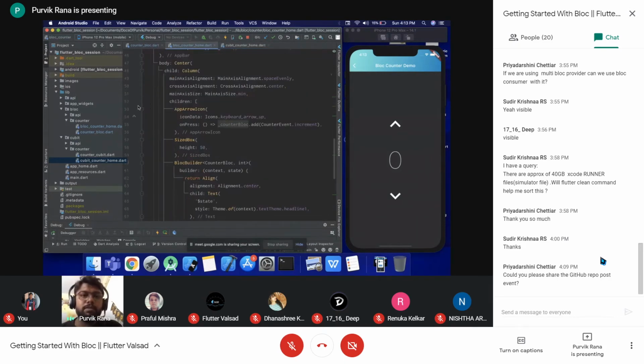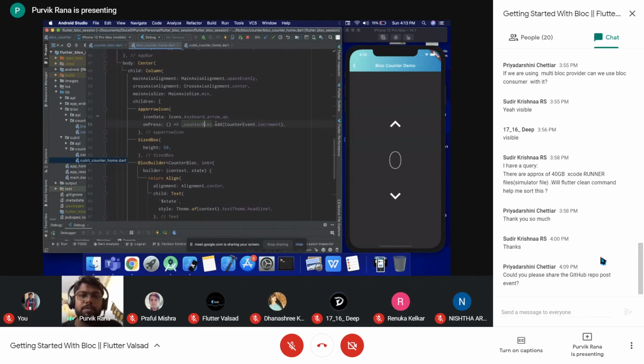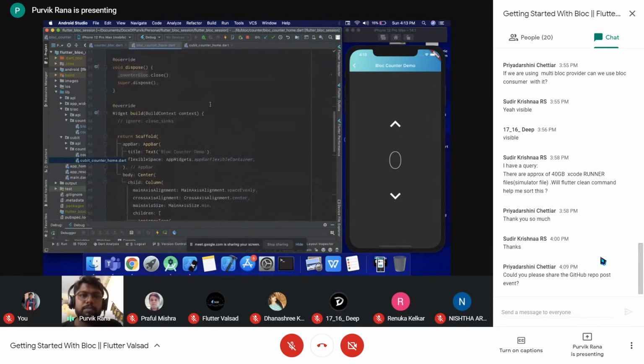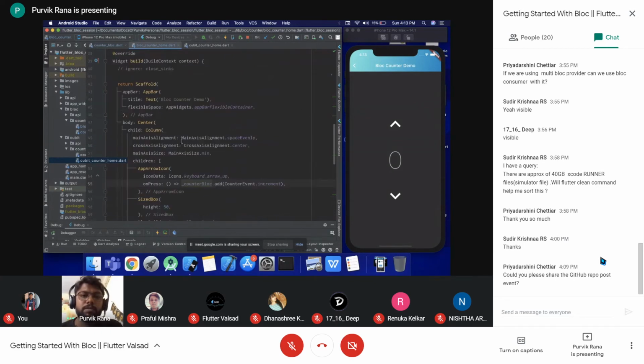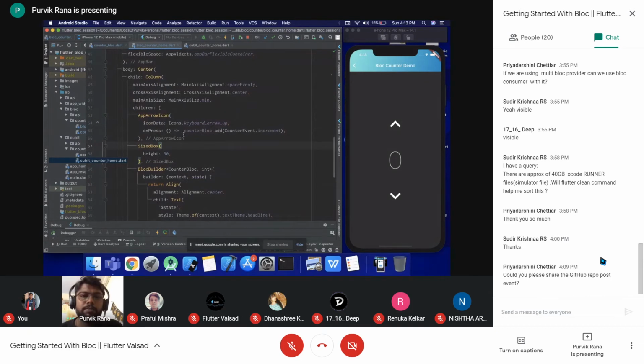In place of the block, we have just assigned our provided block to our local instance, which is the counter block, and from here we are adding the event for a specific functionality that we want to fire. So counter block add, and the event, the type of the event that we want to pass. So that is the counter event dot increment.